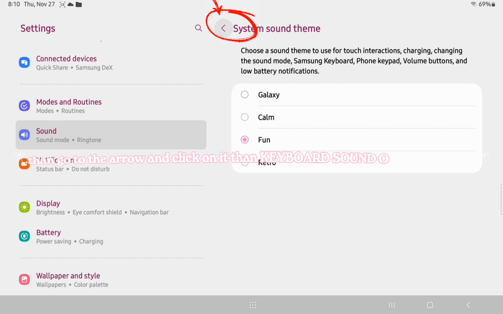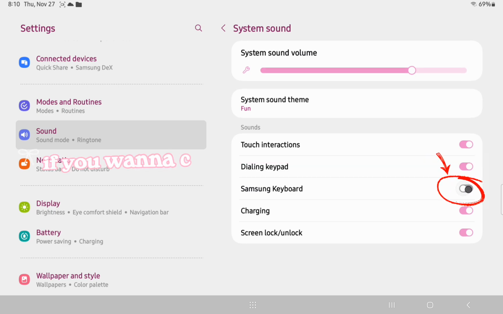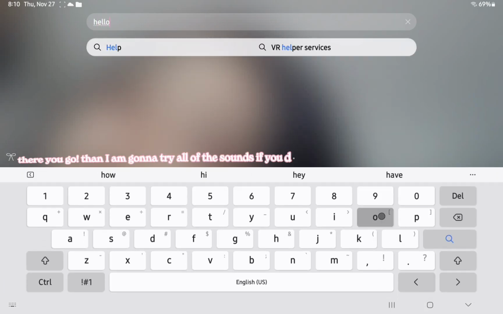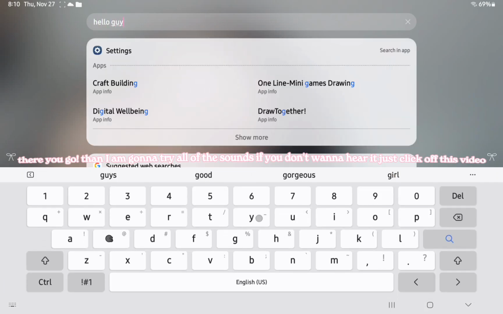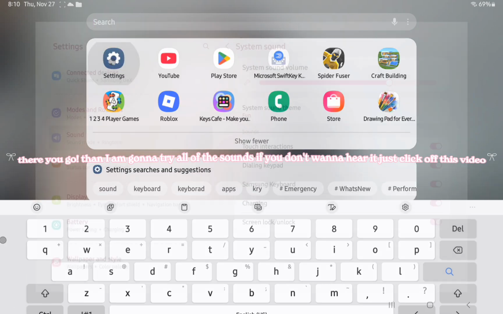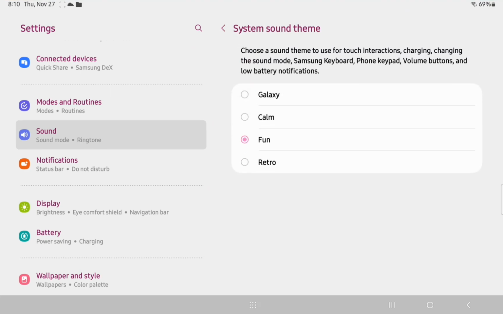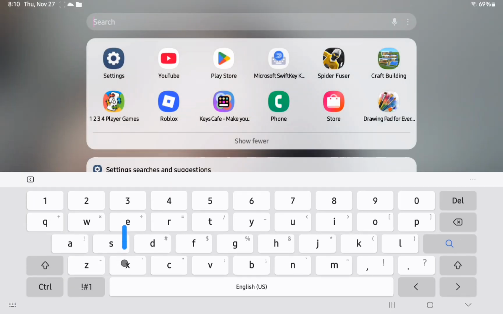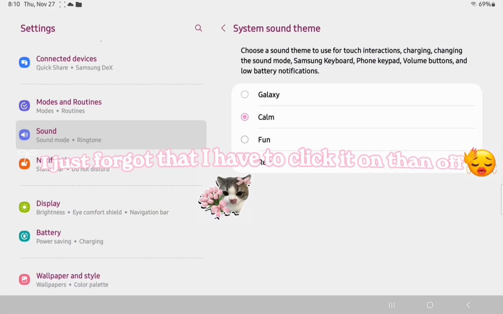Then go to the arrow and click on it, then keyboard sound or something. If you want to change it, click it off then on. There you go. Then I'm gonna try all of the sounds. If you don't want to hear it, just click off this video. I just forgot that I have to click it on then off.